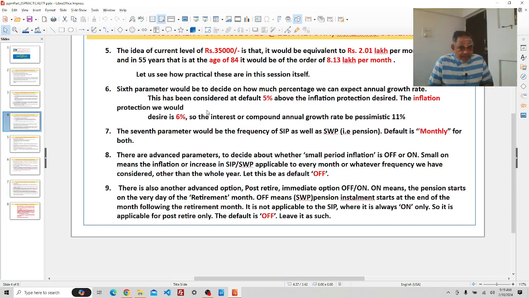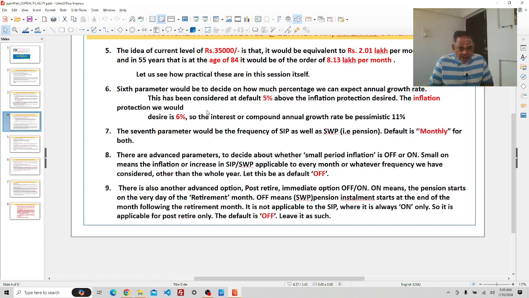There are advanced parameters to decide whether the small period inflation is on or off. Small period means the increase in SIP or the increase in the withdrawal plan is applicable every month, or whatever frequency we have considered, other than the whole year. Let this be off by default.